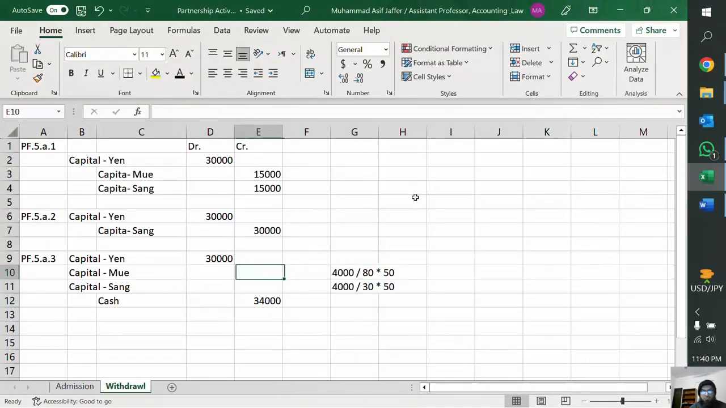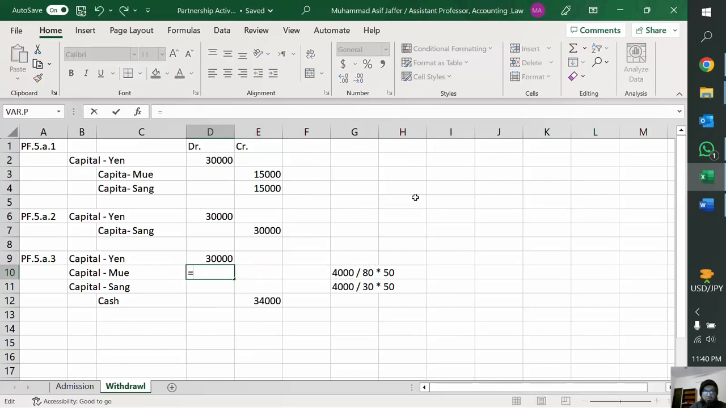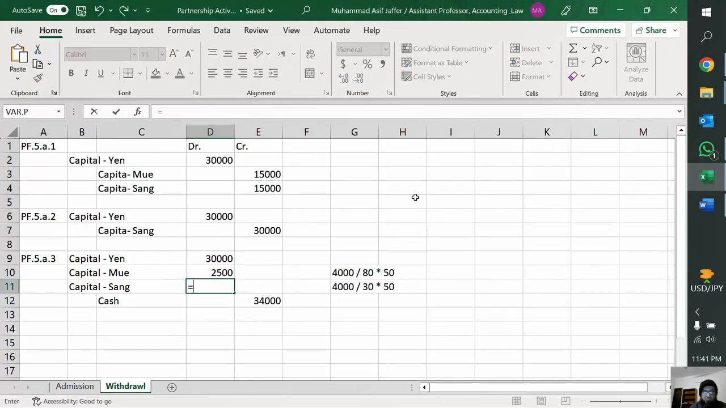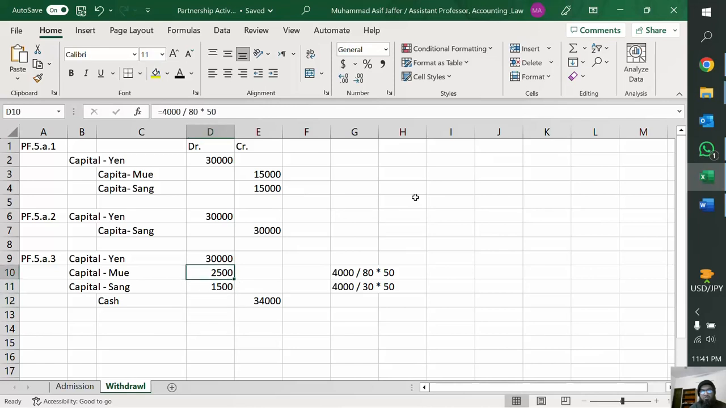So now let's Control C and Control V. So this becomes, and so this has to be 30%, right? 30 over 80, sorry, and this has to be 30. So this is the breakup of the loss which is borne by these two,